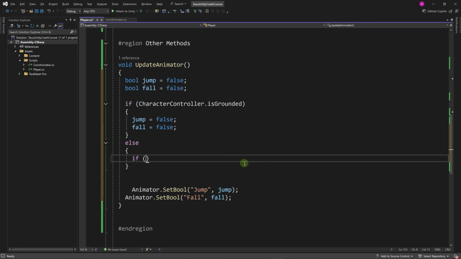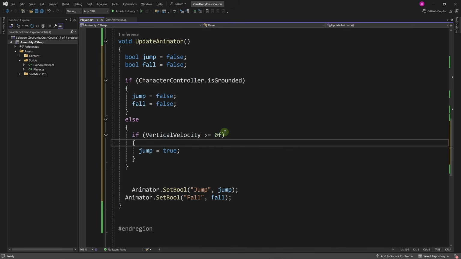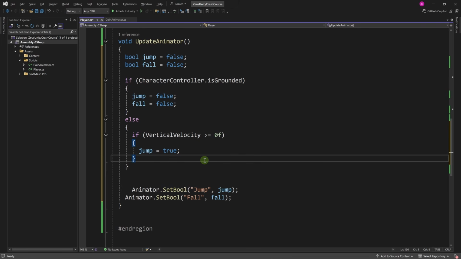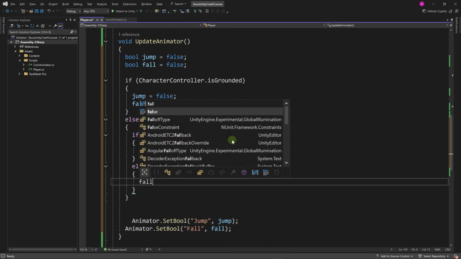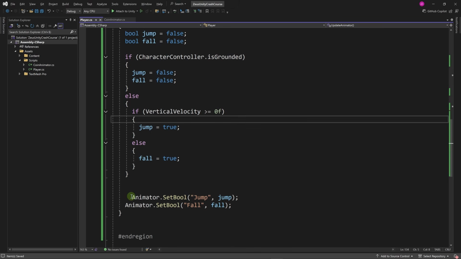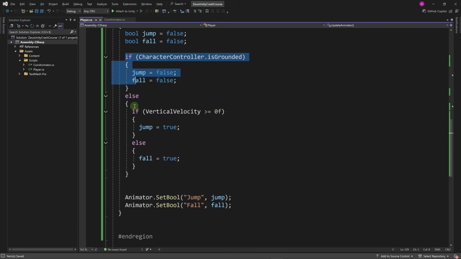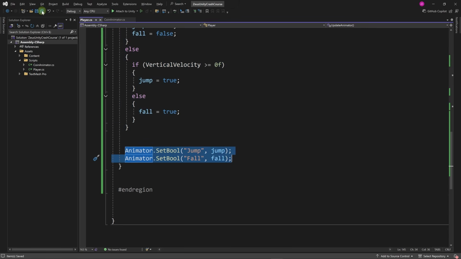So let's say if vertical velocity is greater or equal to 0, then we are jumping, then jump equals true. Else, in the other case, when vertical velocity is lower than 0, then we're going to set fall to true. And I believe that's all we need to do. And at the end of this if-else statement, we are going to update our animator here. Okay, let's save and go back to Unity.